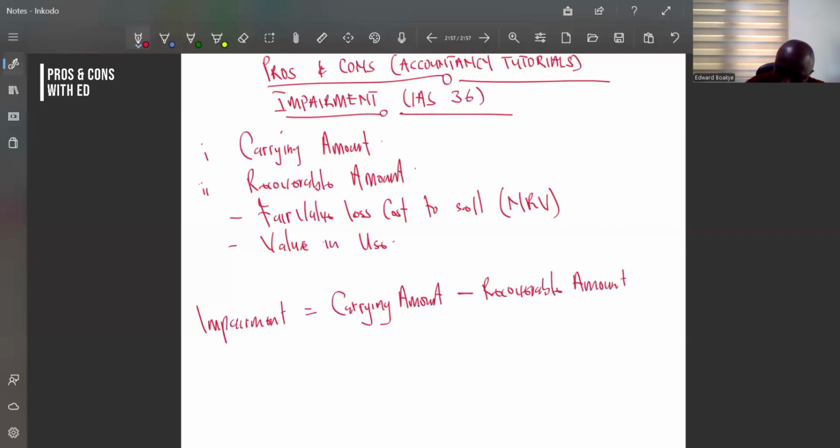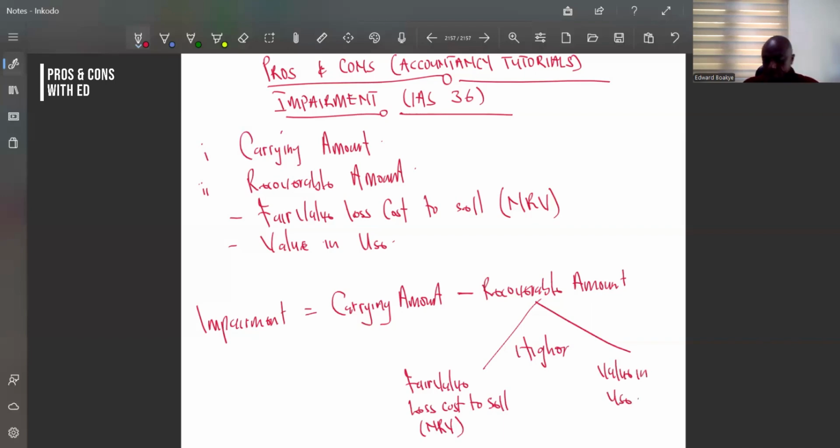And this recoverable amount, we are saying it is the higher of fair value less cost to sell, which is also known as the net realizable value, and the value in use. So basically, this is the idea of impairment.